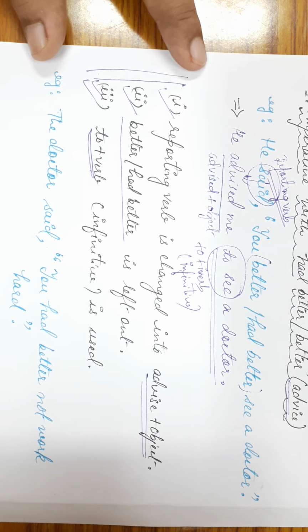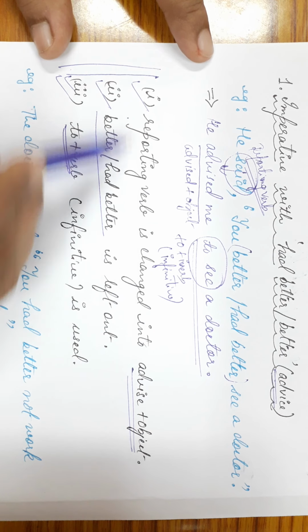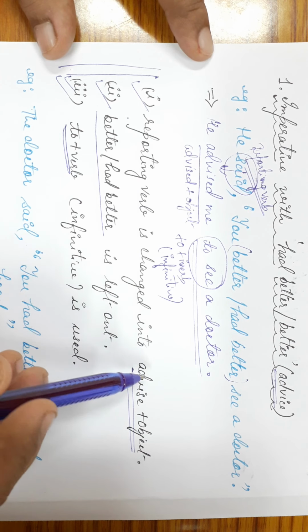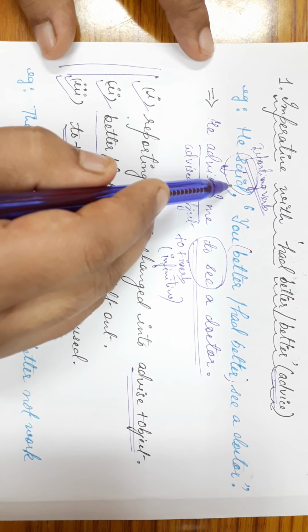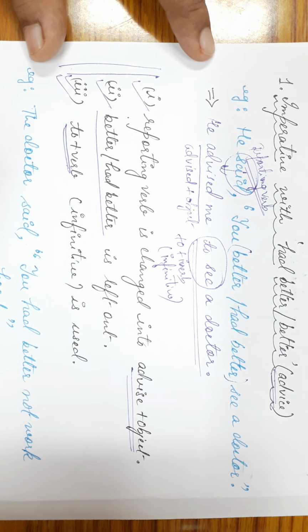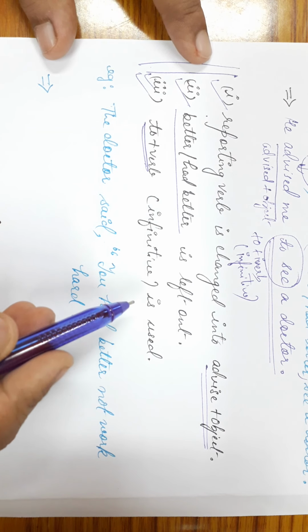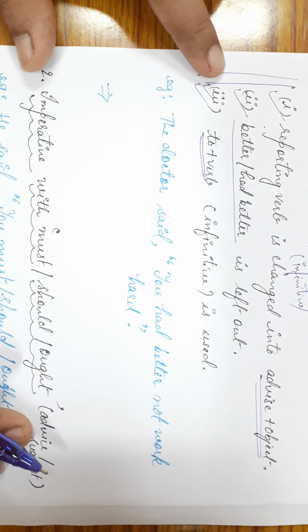Okay. Now let me repeat. What are the things we see? Reporting verb is changed into advice plus object. And why? Because here in the reporting clause the object is not given, so we have supplied the object. If it is already given, then we can retain the object as the same. Better or had better is left out. The same thing has happened in the previous examples also. To plus verb or infinitive is used. Okay. Now let's see another example.